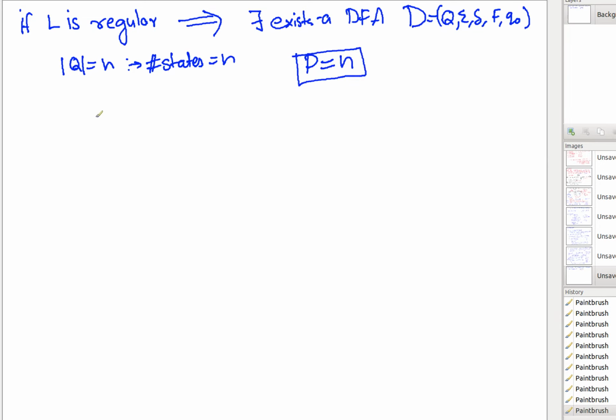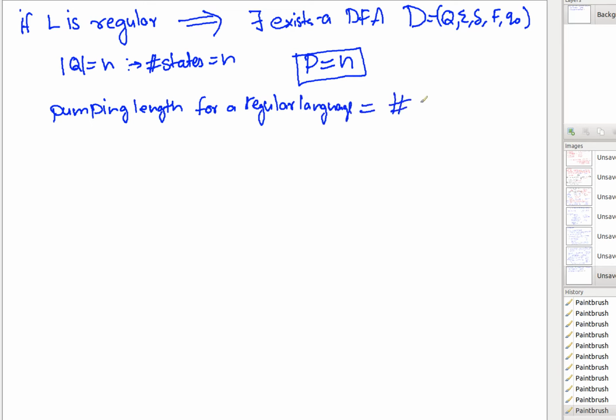In other words, the pumping length for a regular language is equal to the number of states in some DFA that recognizes L. So the pumping length for a regular language L is equal to the number of states in some DFA that recognizes L, and in this case it is D. So my pumping length is fixed to n.